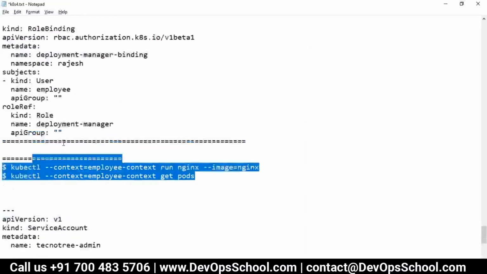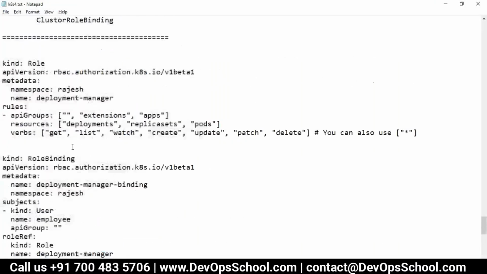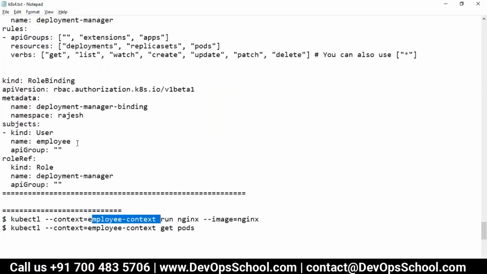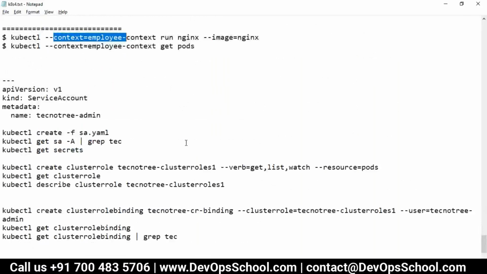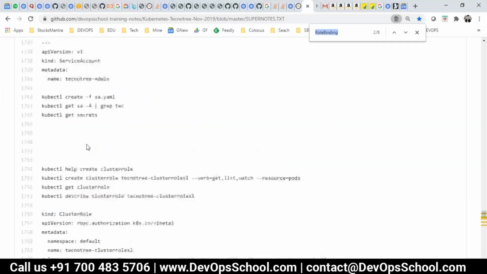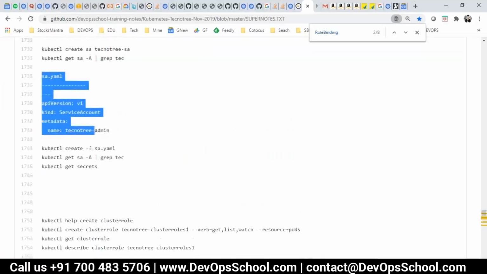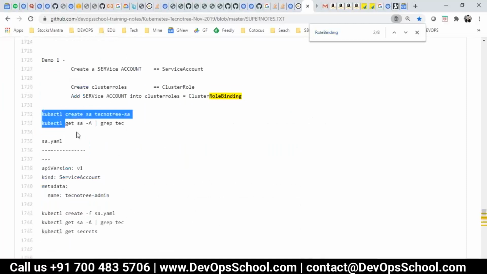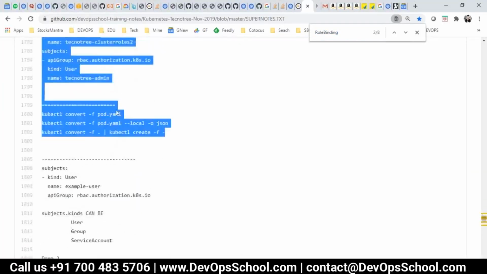This is the one. By the way, you have to change the context here and all stuff like that. So remember that, employee context, and for this I'm going to check here. So the entire thing from here I'm giving you. Here you have the code also and the YAML file also.